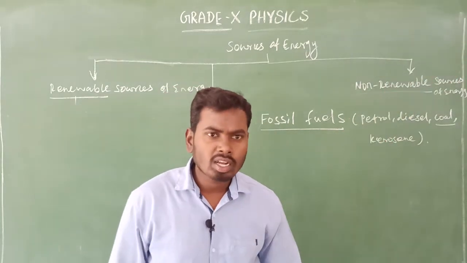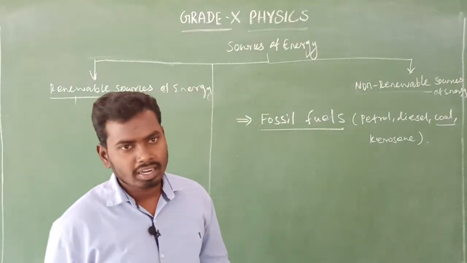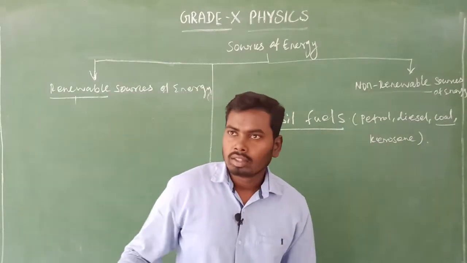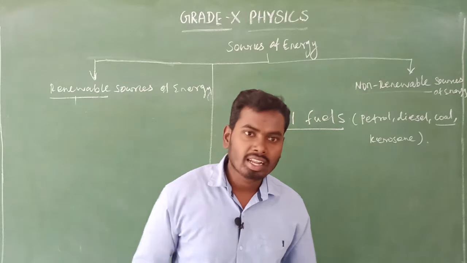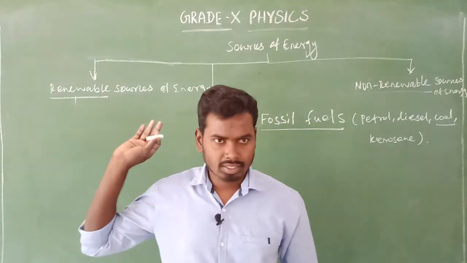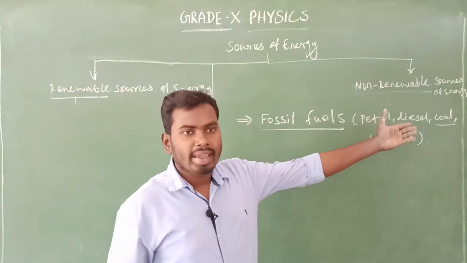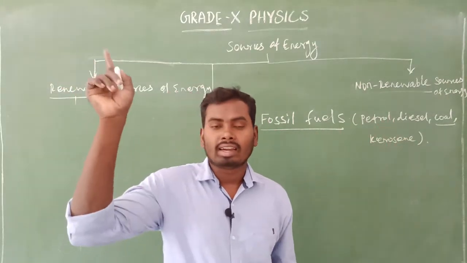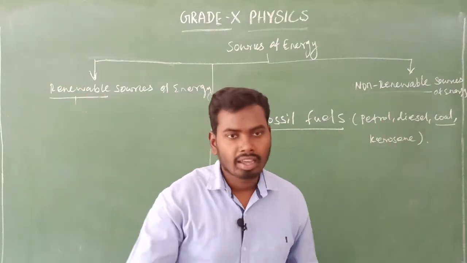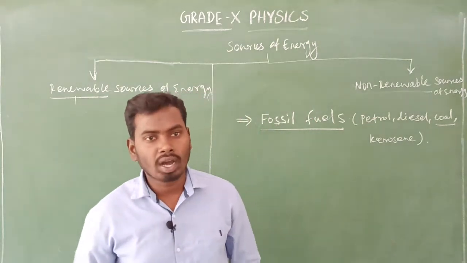So we are using vehicles every day. So directly we are using fossil fuels, isn't it? The coal, we get the electrical energy from burning of coal in some power plants. So indirectly we are using the fossil fuels like coal as electrical energy. So directly as well as indirectly every day we are using the fossil fuels.